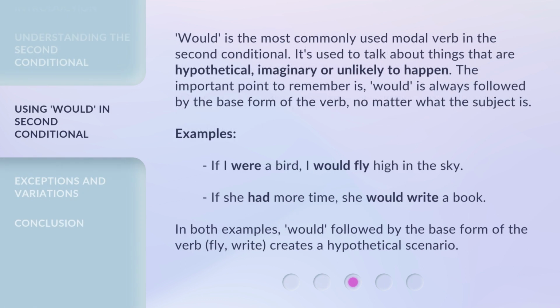Would is the most commonly used modal verb in the second conditional. It's used to talk about things that are hypothetical, imaginary, or unlikely to happen. The important point to remember is, would is always followed by the base form of the verb, no matter what the subject is. Examples: if I were a bird, I would fly high in the sky.